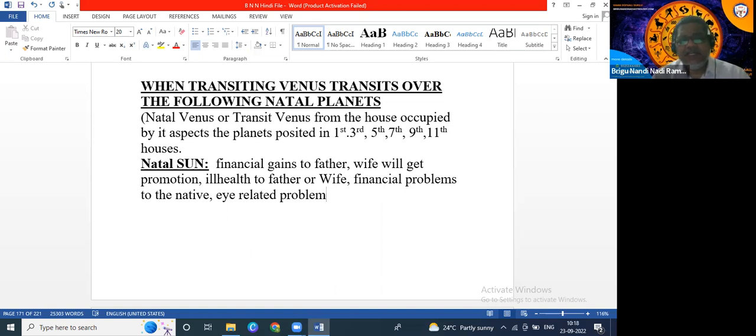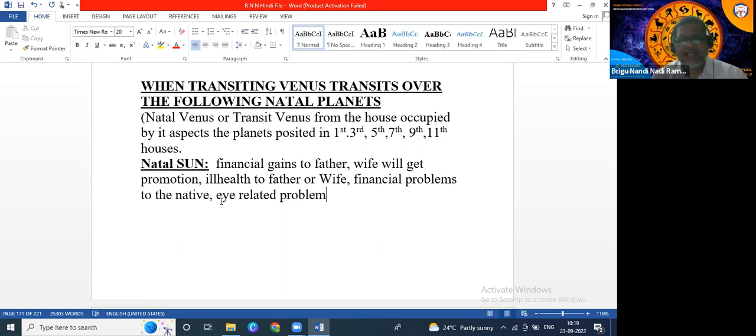So we are talking about health issues here. In a similar way, father will also have health issues when Rahu is aspecting Sun, and during the same time, even Venus also aspects Sun, so father will also get some health issues.